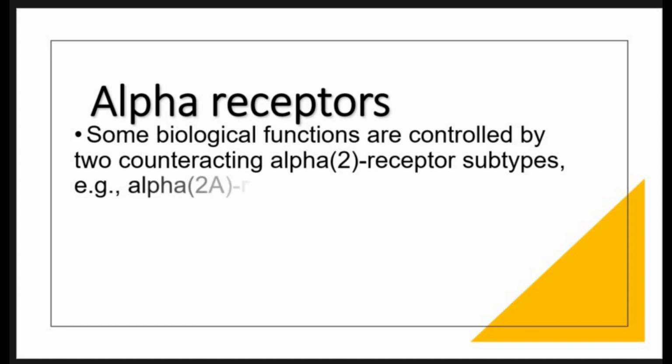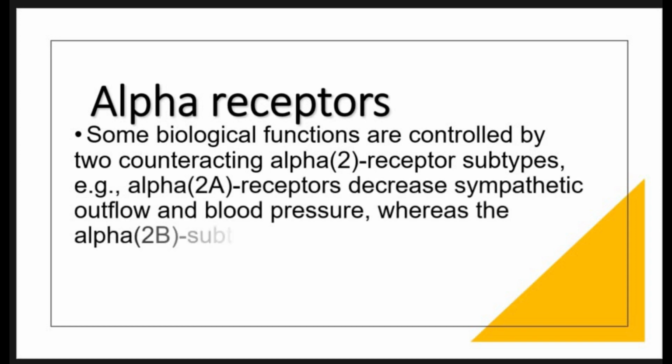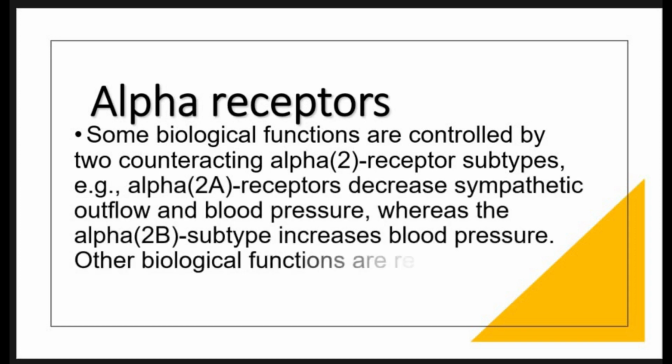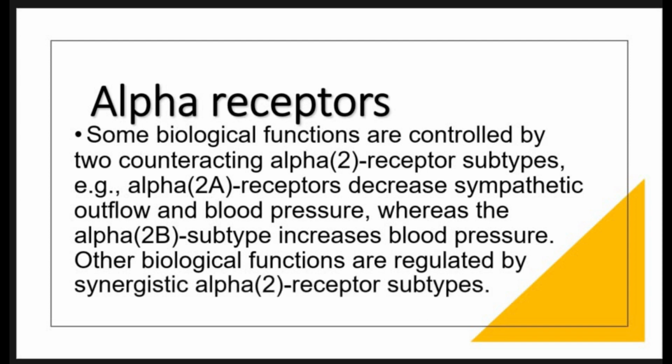Some biological functions are controlled by two counteracting alpha 2 receptor subtypes. For example, 2A receptors decrease the sympathetic outflow and blood pressure, whereas the alpha 2B subtype increases the blood pressure. Similarly, other functions are regulated by synergism at alpha 2 receptor subtypes.